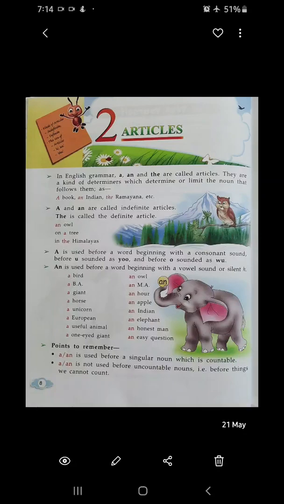Good morning, students. Today we will discuss articles in English grammar. In English grammar, a, an, and the are called articles. They are a kind of determiners which determine or limit the noun that follows them. These three, a, an, and the, are the articles.